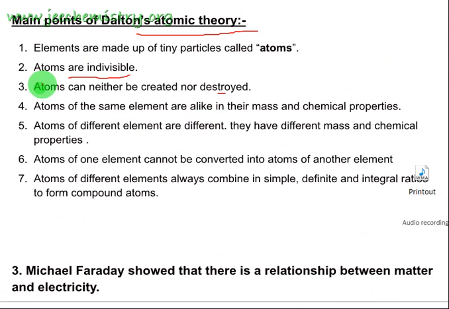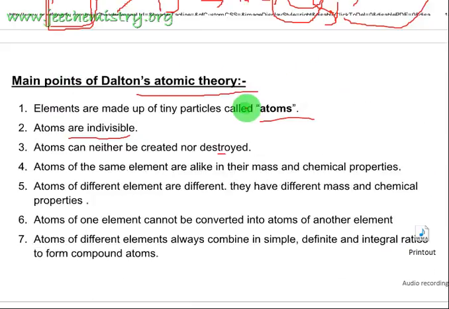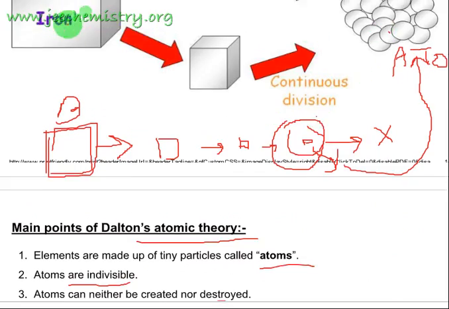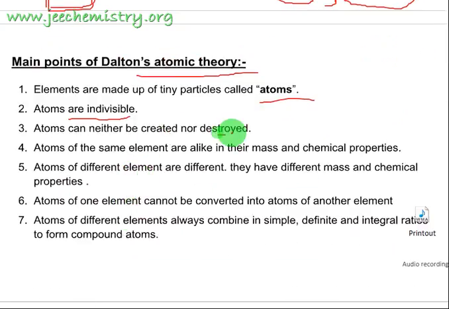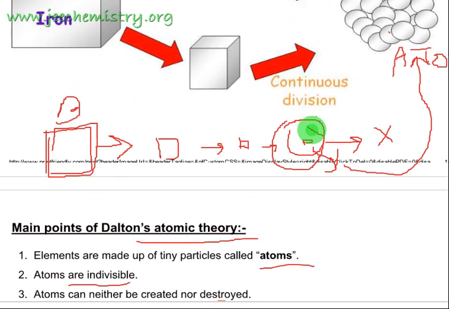And I have also listed some main points. Elements are made of tiny particles called atoms. Atoms means the smaller particles; the element is formed by small particles called atoms. Atoms are individual. Atoms cannot be created or destroyed. Atoms of the same element are alike in their mass and chemical properties.